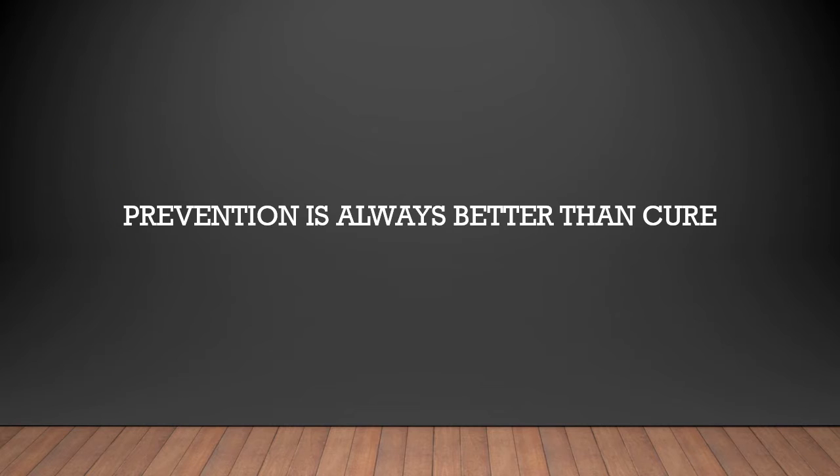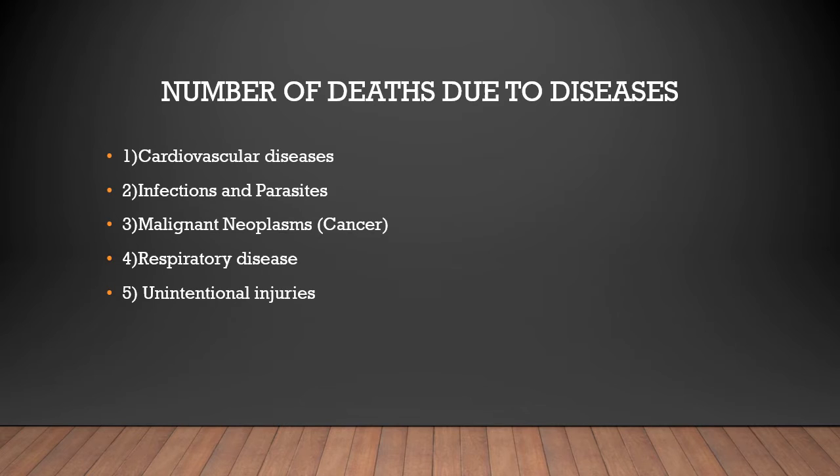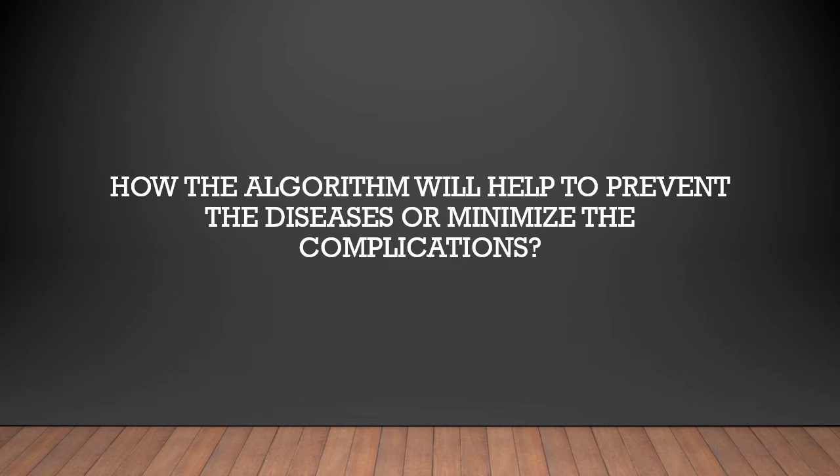As we all know, prevention is always better than cure, yet many people die due to diseases which could be prevented or the damage done by them could be minimized. So how will my algorithm help to prevent the diseases or minimize their complications?